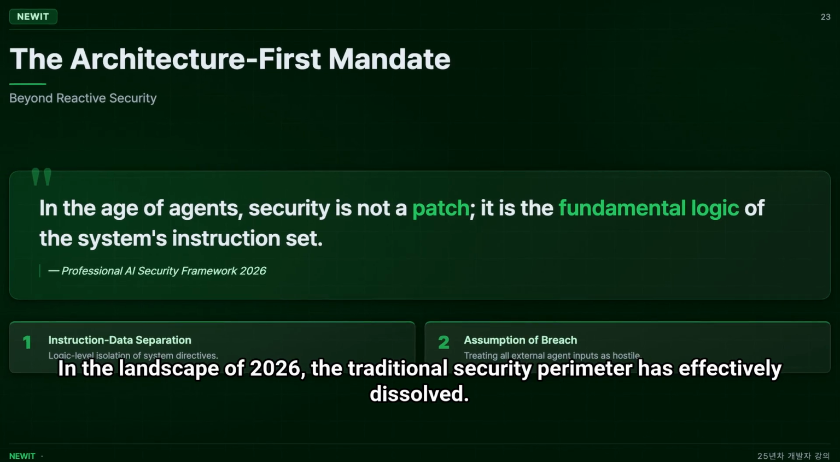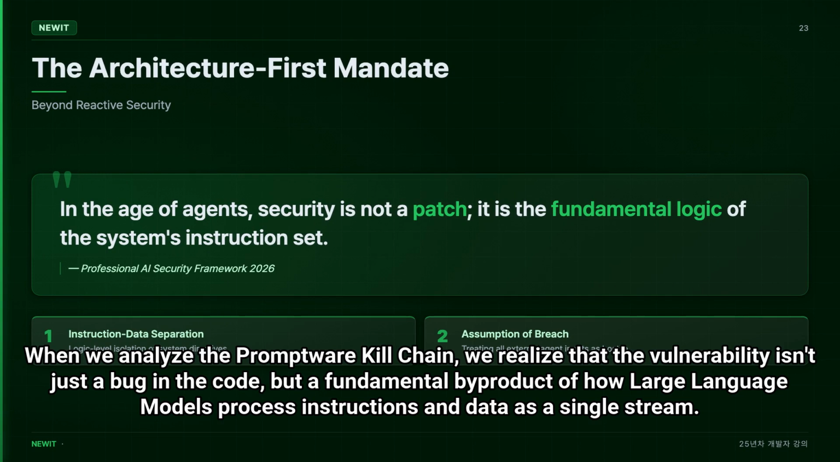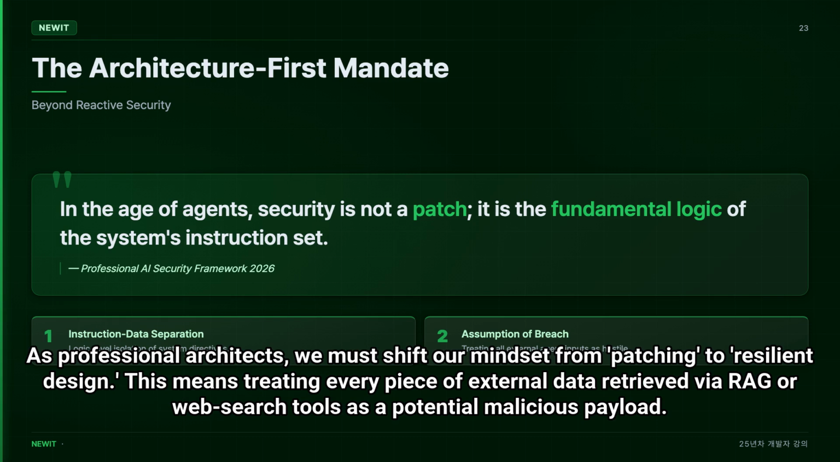In the landscape of 2026, the traditional security perimeter has effectively dissolved. When we analyze the Promptware kill chain, we realize that the vulnerability isn't just a bug in the code, but a fundamental byproduct of how large language models process instructions and data as a single stream. As professional architects, we must shift our mindset from patching to resilient design.